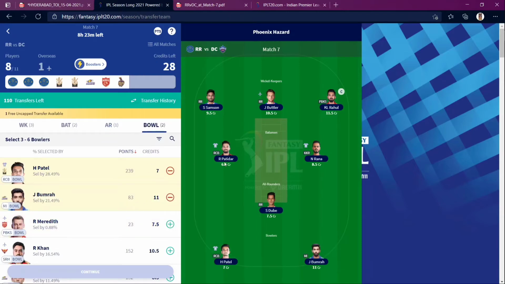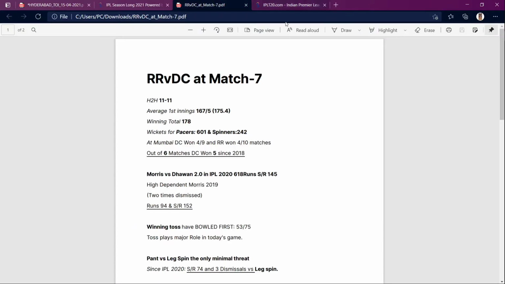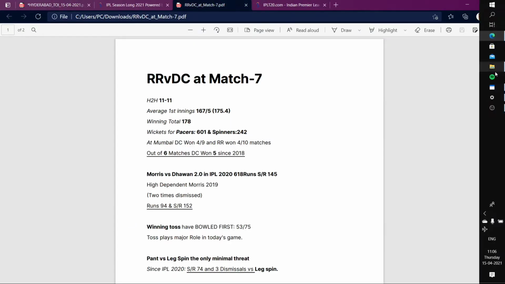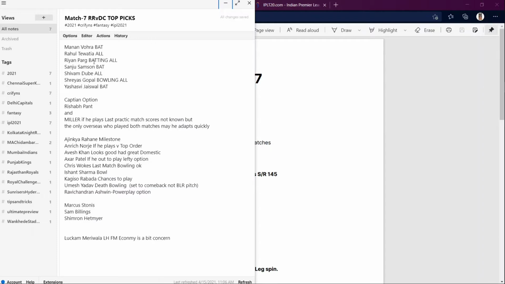So I will be having Josh Butler. I'll be having 3 transfers and 1 2. Okay, so again 3. And now the thing is, I should be picking 4 overseas players. I just wrote some kind of stats here. So okay, so Miller, I'm not sure whether Livingstone or Miller plays. So that's what I'm thinking.